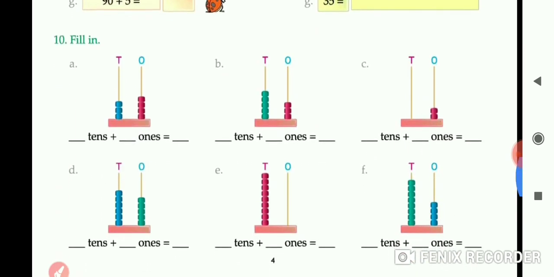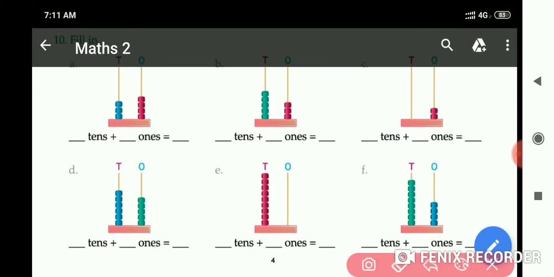Now question number 10. Abacus is given and tens in one position are given. At the ones position you have to count the number of buttons. 1, 2, 3, 4. So we will write down here 4, and in the tens position it is 1, 2, 3. So we will write down here 3. 3 tens plus 4 ones equals to 34. Like this we count the buttons and write down the numbers according to its position.